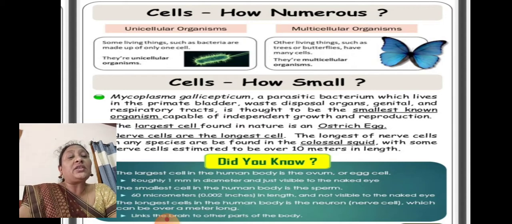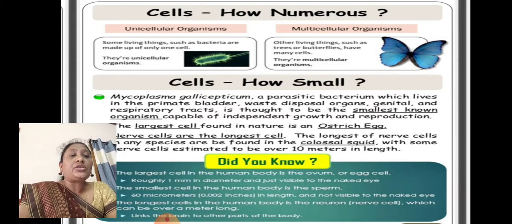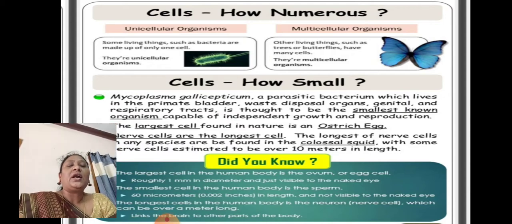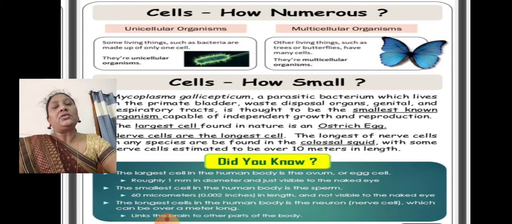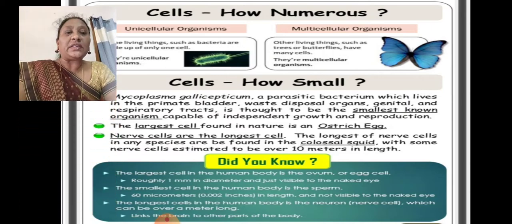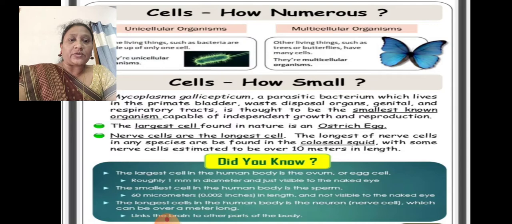And multicellular organisms, other living things such as trees or butterflies have many cells. So many organisms are made by more than one cell. So they are called multicellular organisms.